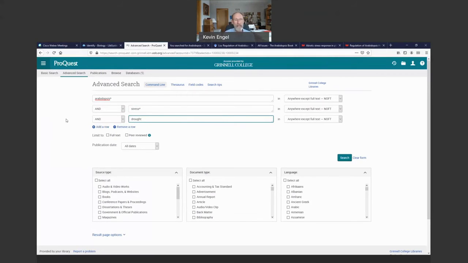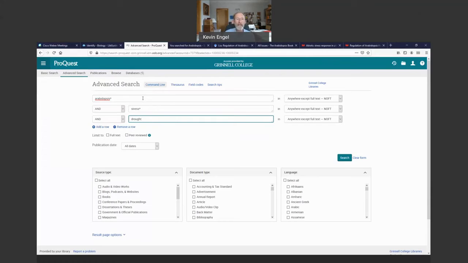It's the most sophisticated. But when you see a search interface with multiple boxes, you should regard each box as a place for a separate variable in your search. So for this search right here, there are 3 variables: Arabidopsis, stress in general, and then a particular stress, drought.